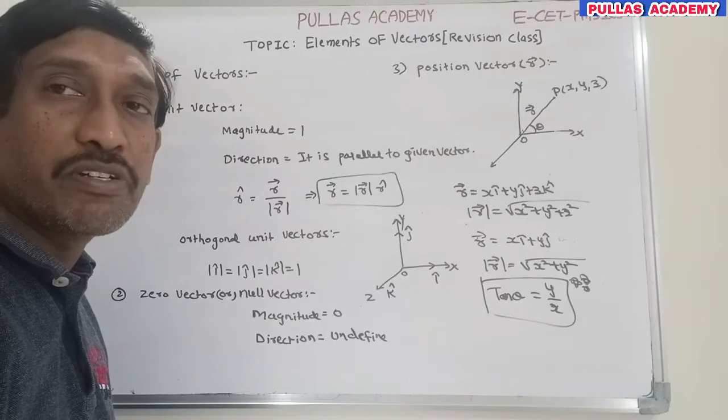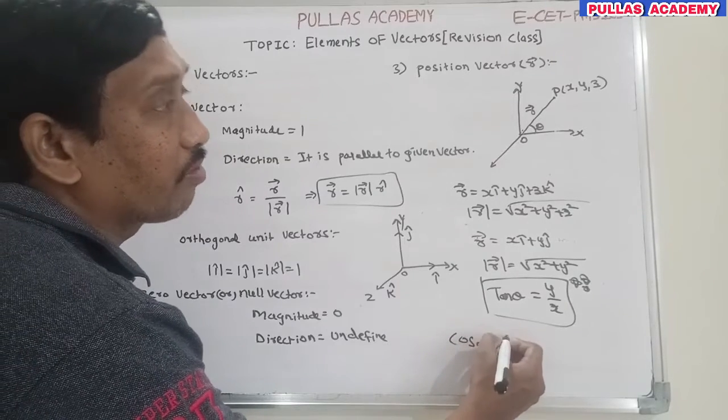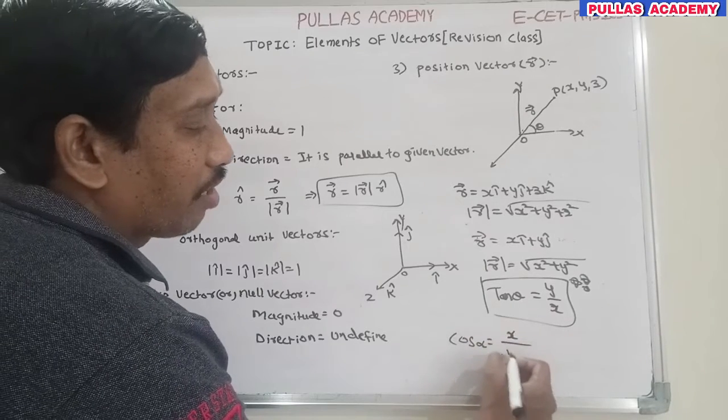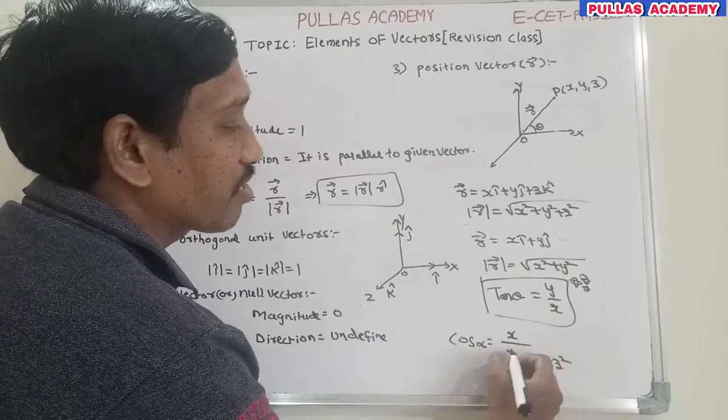Based on this expression you get it. That means, for example, in three dimensions cos alpha is equal to x, the x component, divided by the square root of x square plus y square plus z square. This is the formula for cos alpha.